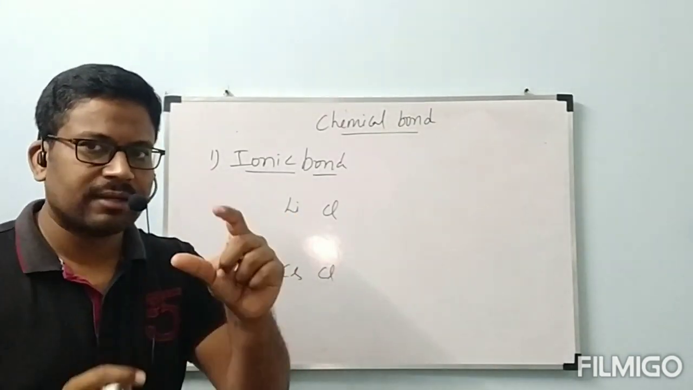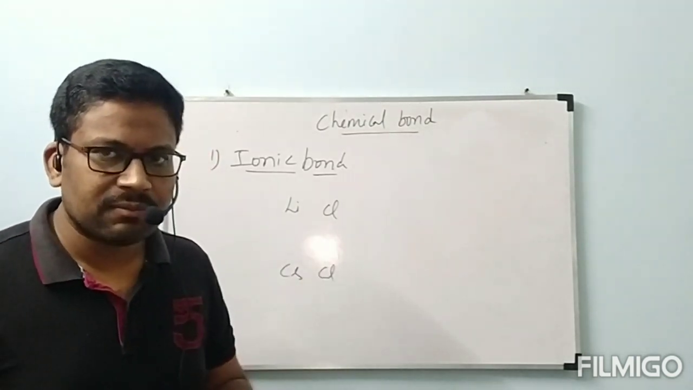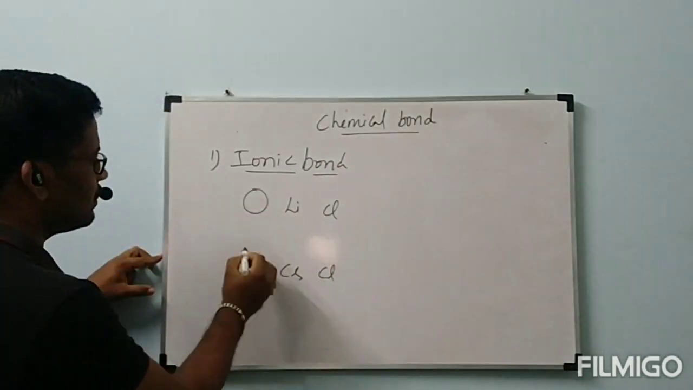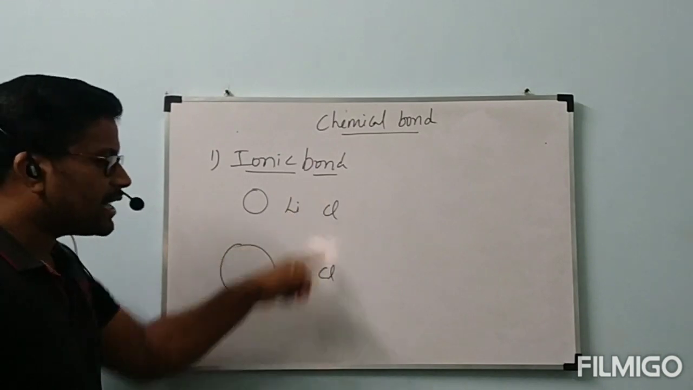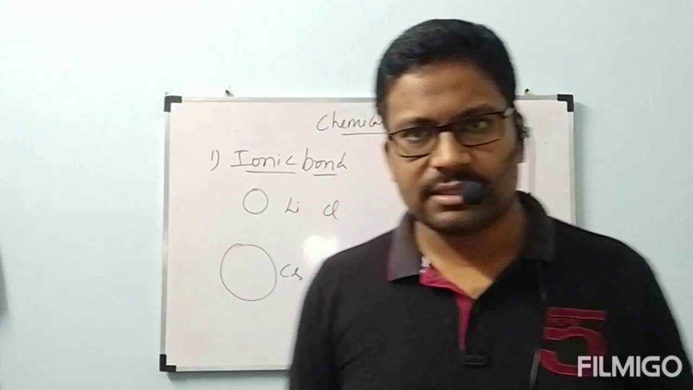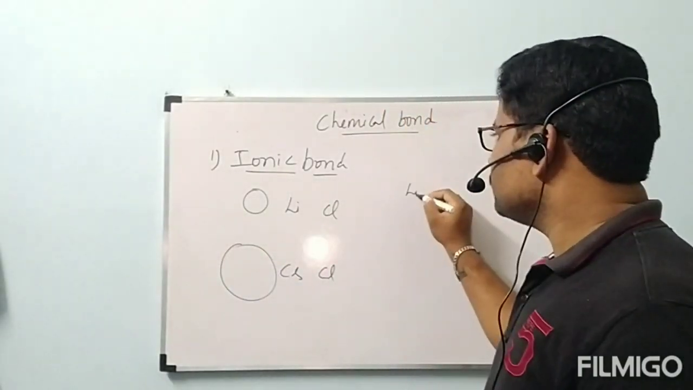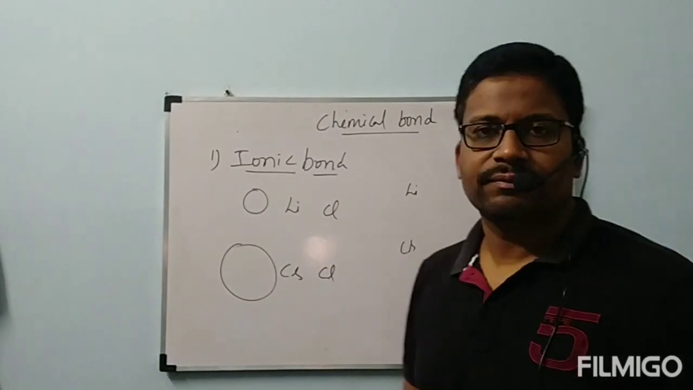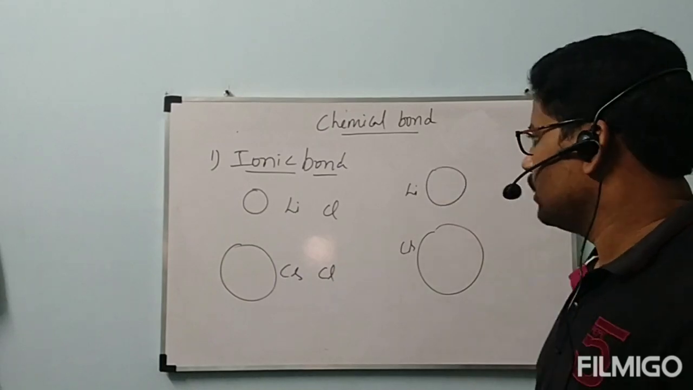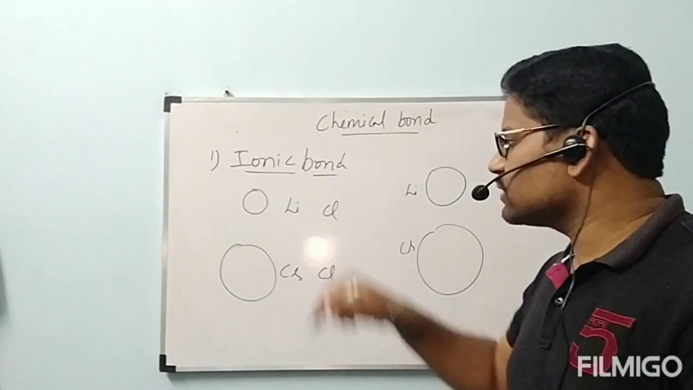Lithium, small atom; cesium, bigger atom. Both belong to the same group. Top to bottom, what happened? Size increases. Anions are the same, so we are not bothering about anions. We are bothering about cations, Li plus and Cs plus. Now let us consider lithium neutral atom and Cs neutral atom. Lithium is smaller and cesium is bigger. Now, what is the question?